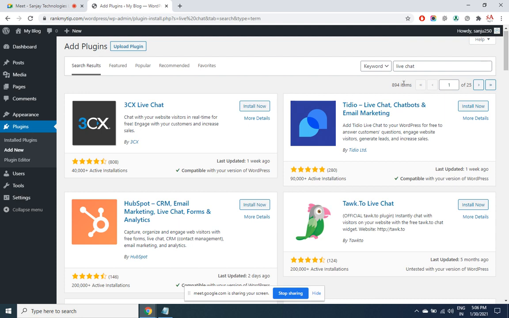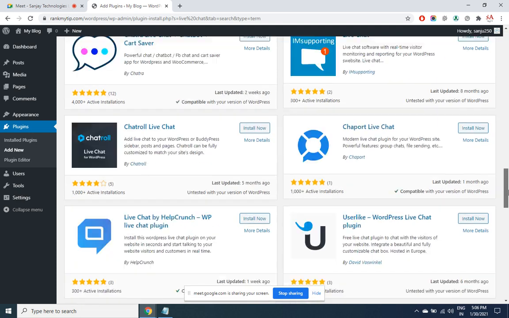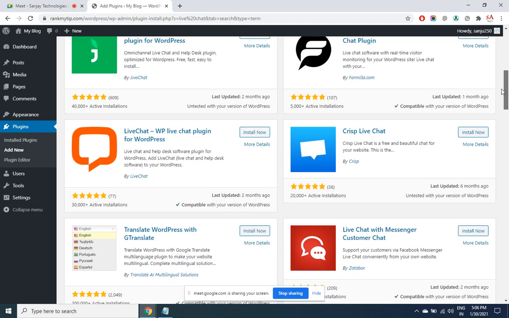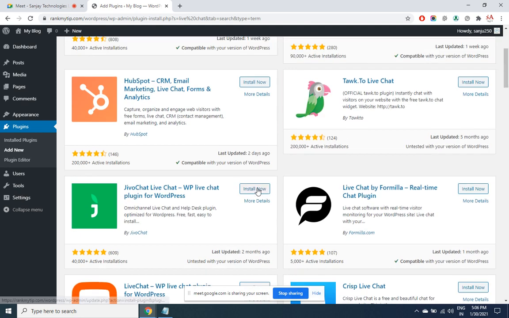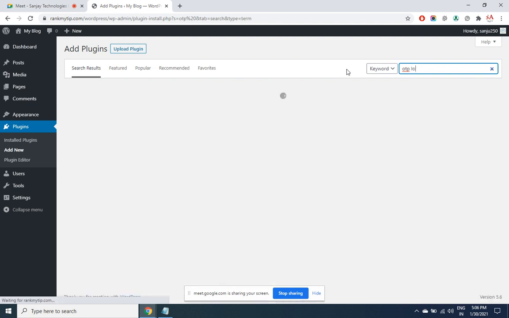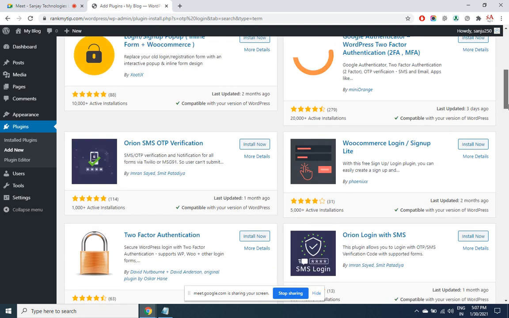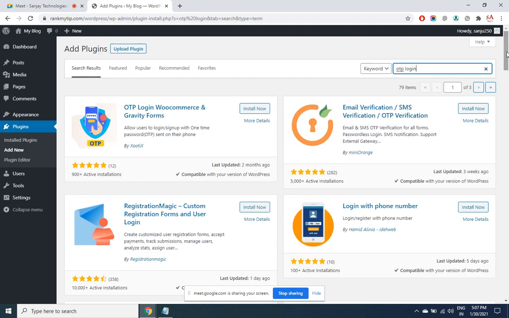So many plugins are there. 894 plugins only on live chat. But any plugin you have installed, you don't like it, uninstall and install a new one. I want to have OTP authentication. So many plugins for OTP. Phone number with email, with SMS. So how many? There are 79.